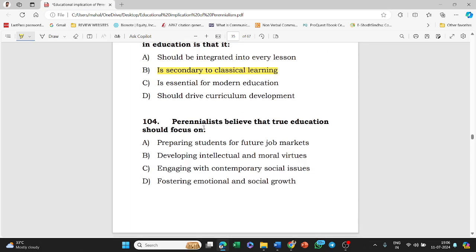Next, perennialists believe that true education should focus on preparing students for future job markets, developing intellectual and moral virtues, engaging with contemporary social issues, or fostering emotional and social growth. The answer to this question is option B, that is developing intellectual and moral virtues.